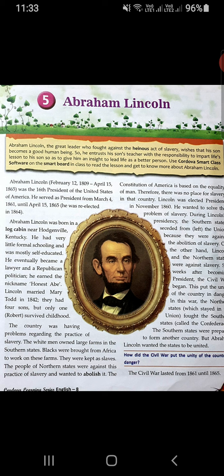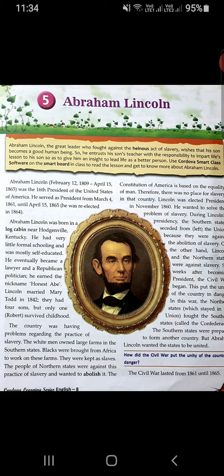That's why, initially, we talked about how he entrusted his son's teacher with the responsibility to impart life's lessons to his son so as to give him an insight to lead life as a better person, not to lavishly spend money and go here and there, just enjoy his life, that too a president's son. But he told his son's teacher that you have to teach him to shoulder responsibilities.